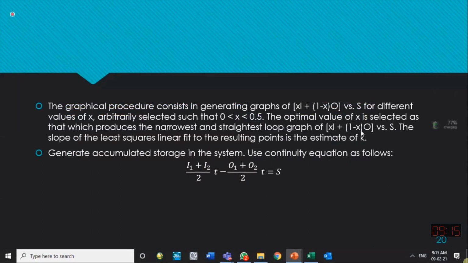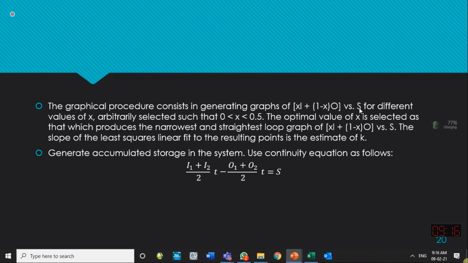So if this is known to you, we make a graph between xI plus 1 minus xO versus S. In this graphical method, we generate a graph between x into I plus 1 minus x into O versus S, storage. Because you have the inflows and outflows with you, you can calculate by assuming a certain x value. Initially, we assume x value, then we correct it. So assume a suitable x value and find this left-hand term.